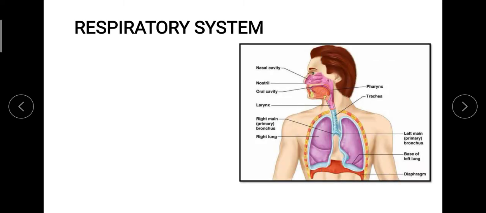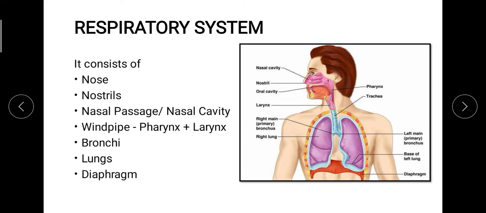Now the very basic thing about this particular system is that we should know which organs are responsible, or involved, in this system. Then only will we be able to understand the whole process and everything related to it. So the very first thing is that it consists of the nose, nostrils, nasal passage or nasal cavity, windpipe, which is made up of pharynx and larynx majorly, and then some part of the trachea as well. Next is the bronchi, then we have lungs, and then the diaphragm.